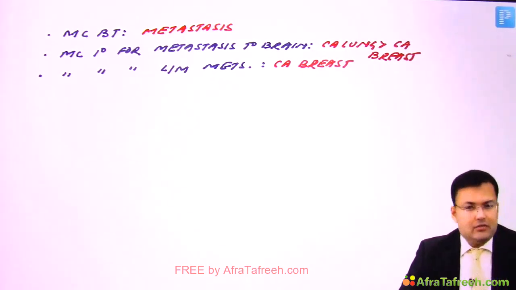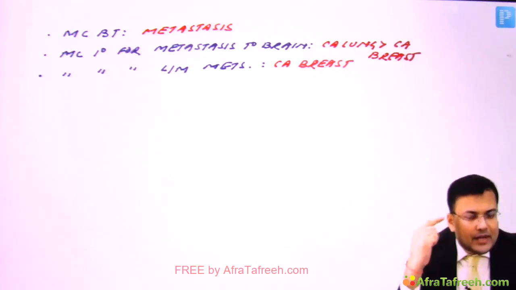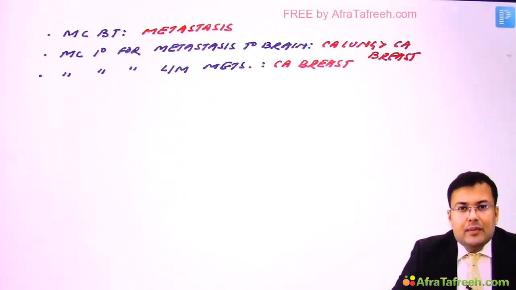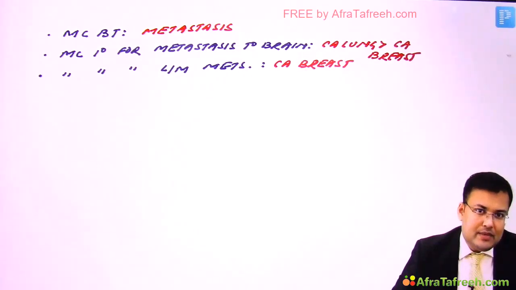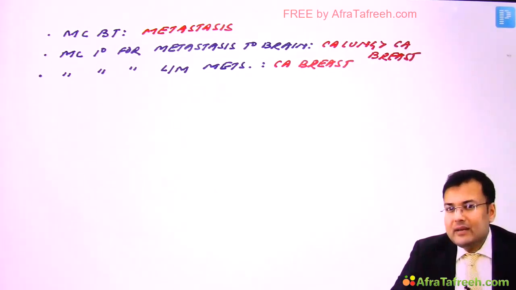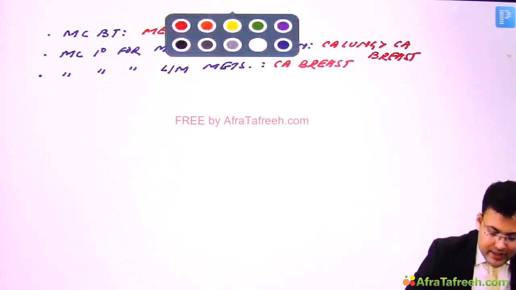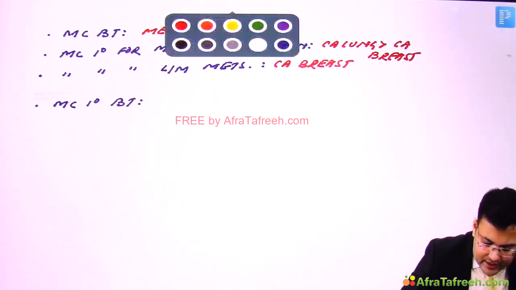Now see the twist in the question. What is the most common primary brain tumor? And the most common primary brain tumor at this point of time is what? Meningioma, seen in 35% cases, followed by glioma, seen in 30% cases. So most common primary brain tumor is meningioma. So what is the most common malignant brain tumor in children? And in children, most common malignant brain tumor is medulloblastoma. And you must be knowing that medulloblastoma is the most radiosensitive brain tumor. So see, what is the most common primary brain tumor? And this is meningioma.